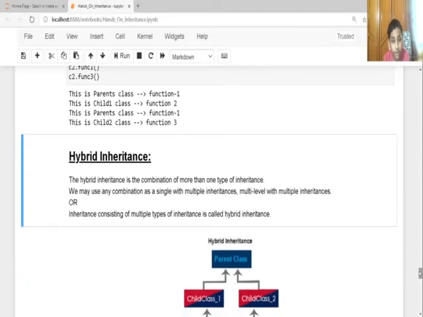So now let's discuss hybrid inheritance. Hybrid inheritance is a combination of more than one type of inheritance. We may use any combination, such as single with multiple inheritance, multilevel inheritance, multiple inheritance, or inheritance consisting of multiple types of inheritance, which is called hybrid inheritance.